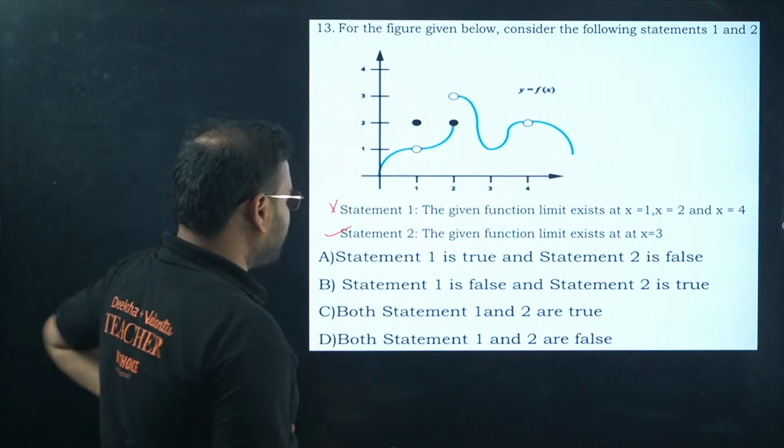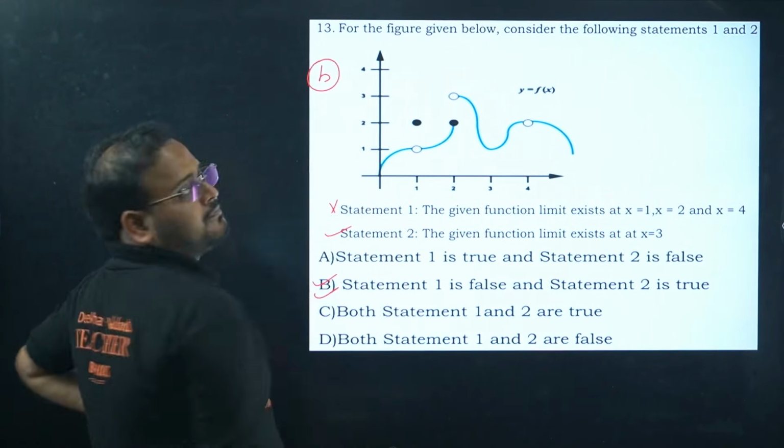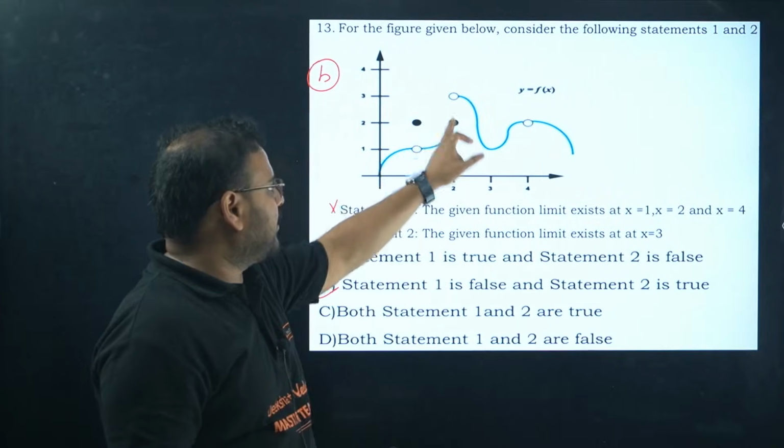1 is false, 2 is true. Option B is correct. Please check, guys. Yeah, this is a jump discontinuity. Okay, this is a jump discontinuity.